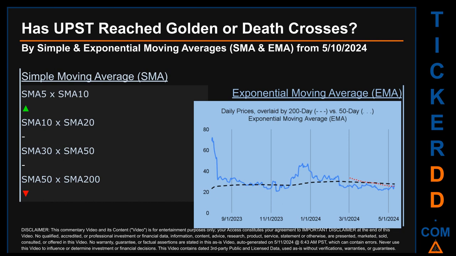Has UPST price reached golden or death crosses? Golden cross and death cross are basic signals that compare average prices across two specified trade day ranges, a short-term versus a long-term range. For example, 5-day versus 10 trade days. Essentially, a golden cross is a bullish signal.